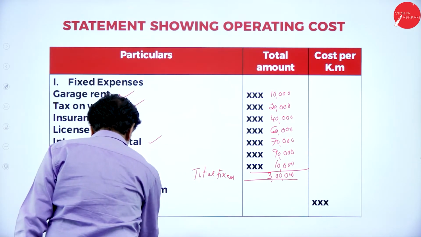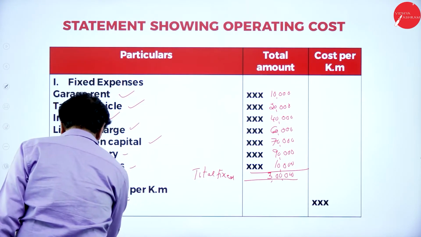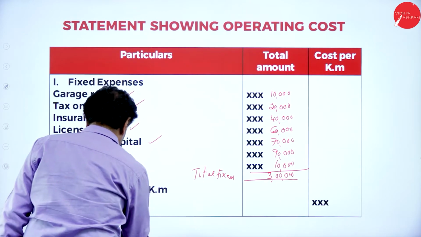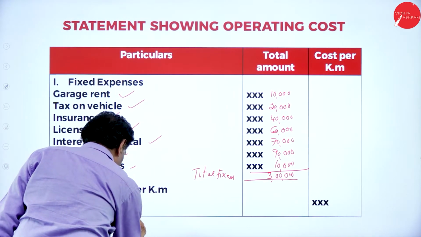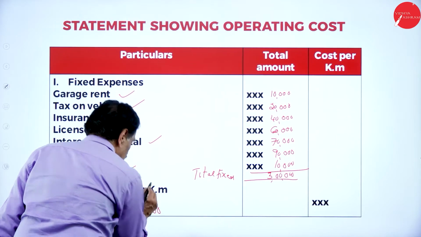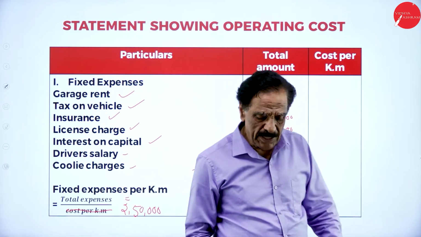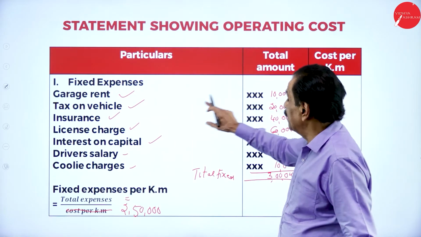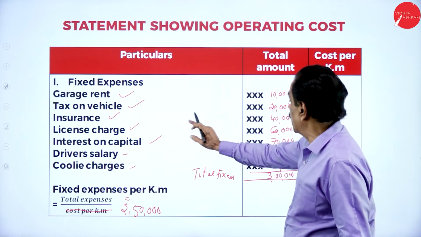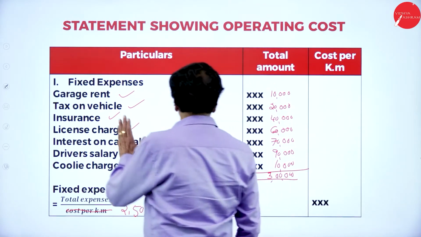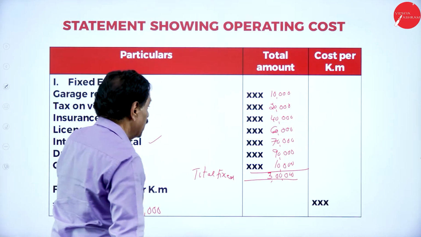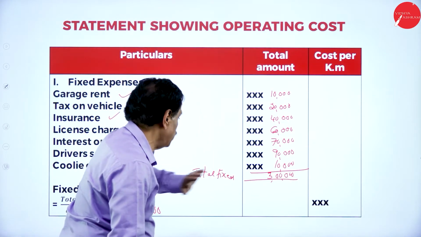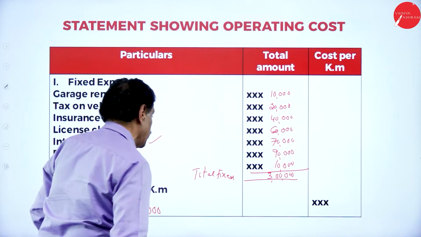Assume that it will run, for example, 2 lakh 50,000 kilometers. Just an assumption. I am giving just an assumption. Totally it will run 2 lakh 50,000 kilometers.